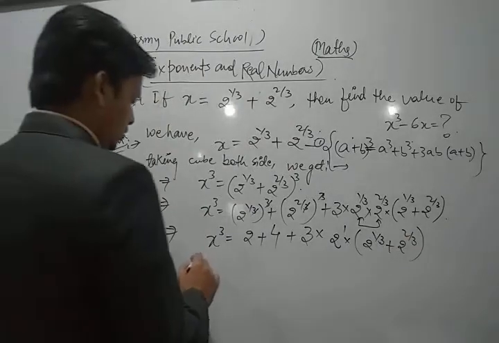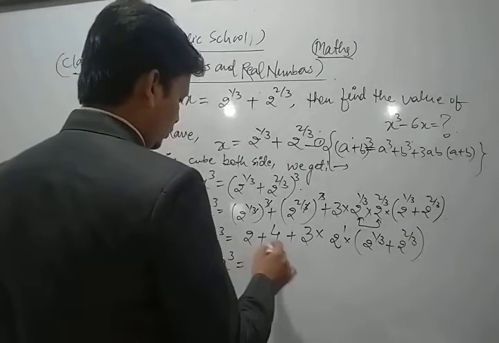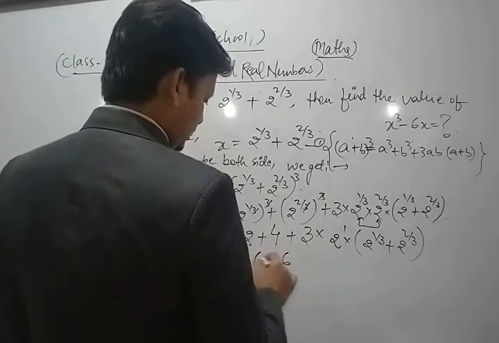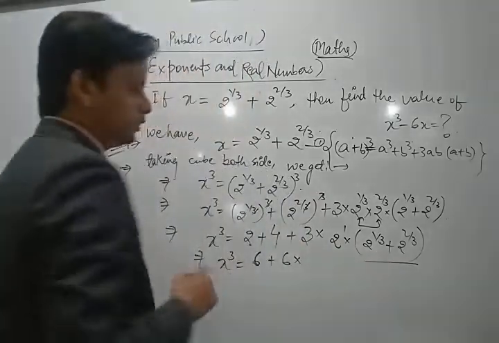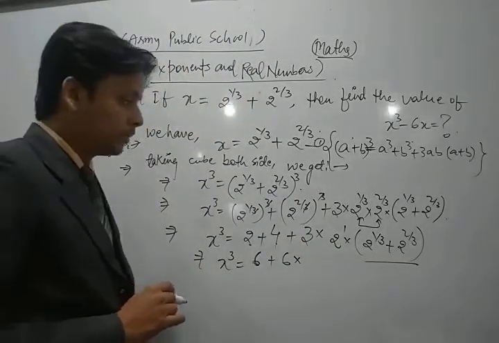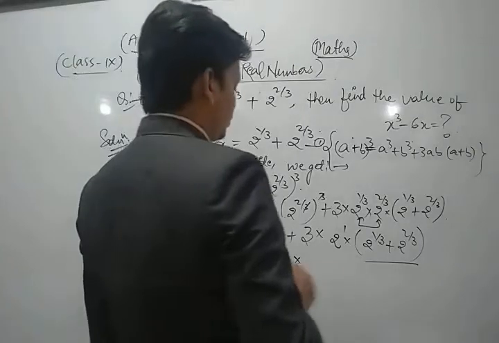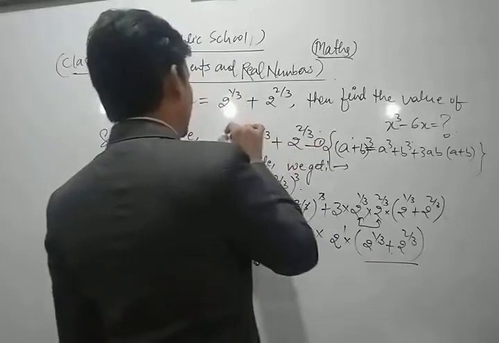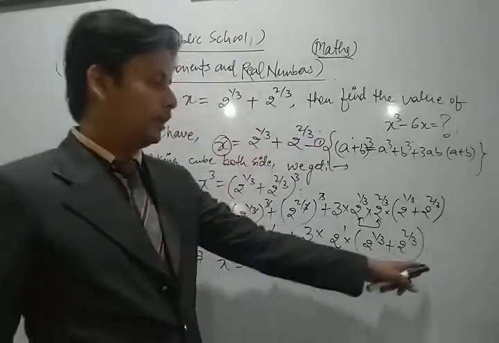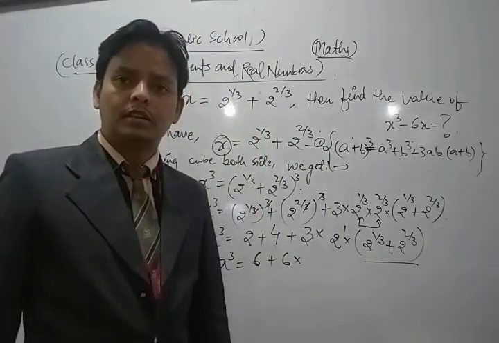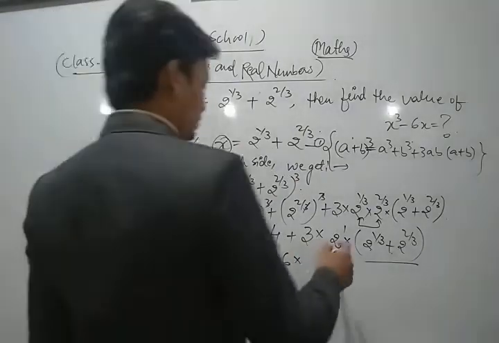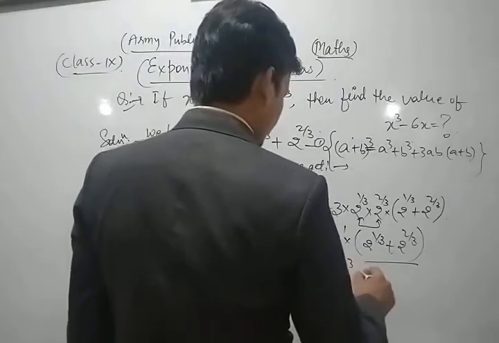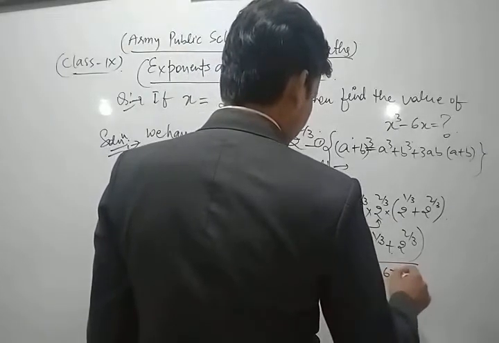So x cube is equal to 4 plus 3 twos are 6 into, using equation 1, the value of 2 to the power 1 by 3 plus 2 to the power 2 by 3 is x. So 6 into x. So we have x cube is equal to 6 plus 6x.